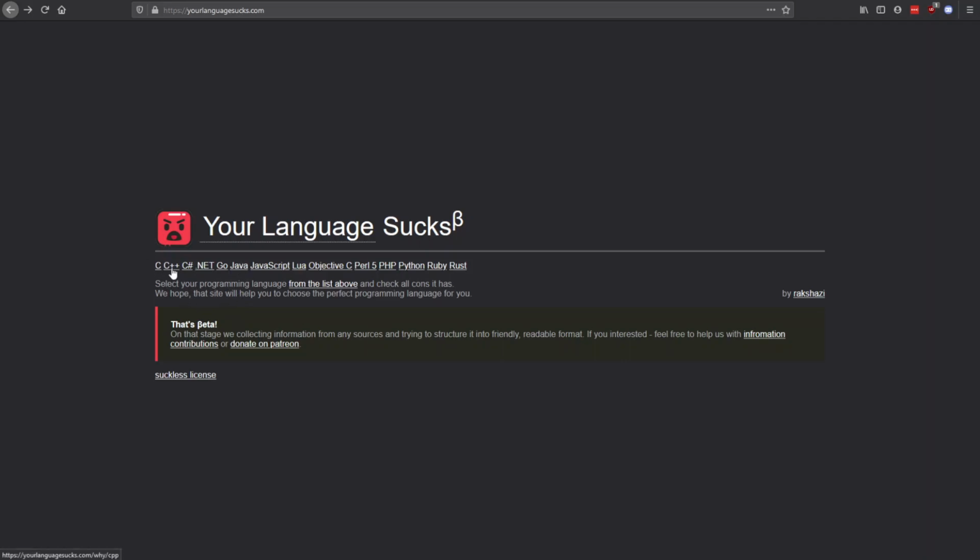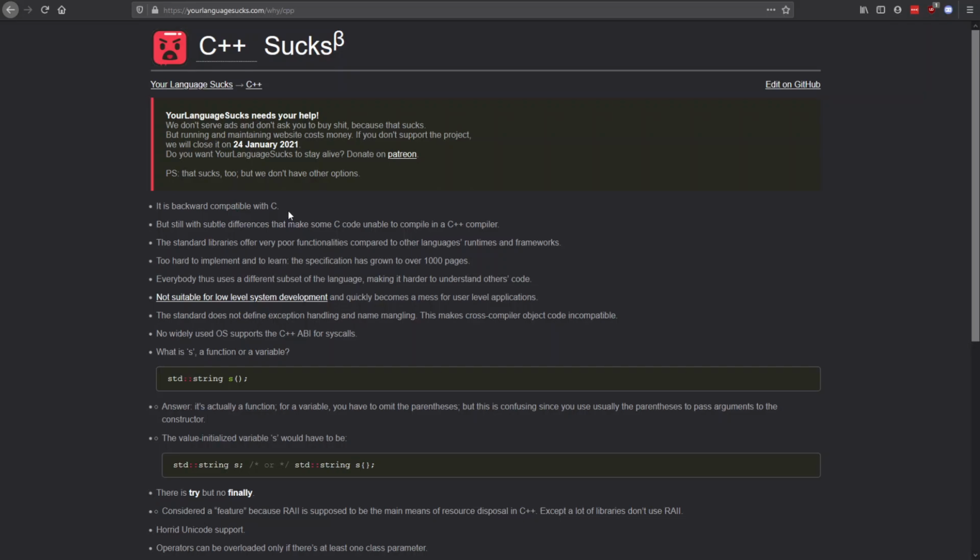Well, there is C and C++. Let's see my favorite ones. C++. It's backward compatible. Yeah, that's true, because the second one is true: it has two different compilers. The C++ one is g++, and the C compiler is, what is it called? I forgot about it. Well, you guys could look it up on the internet.